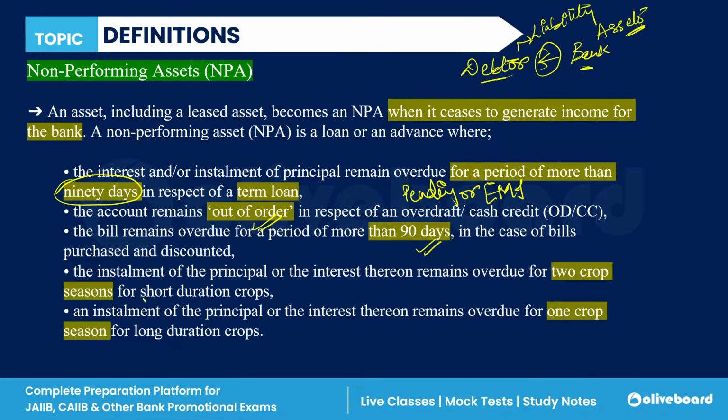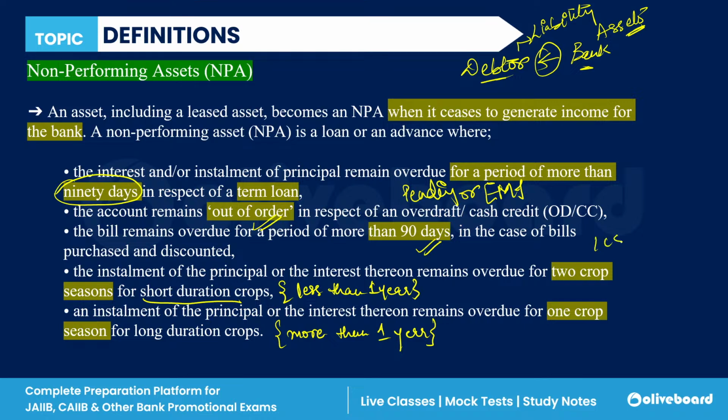So the short duration crop is the crop which is less than 1 year, right? And a long duration crop is more than 1 year. Okay. So if we talk about the installment or the principal amount, it remains overdue for two crop seasons.